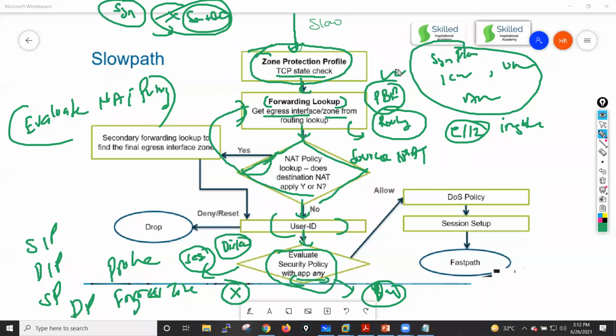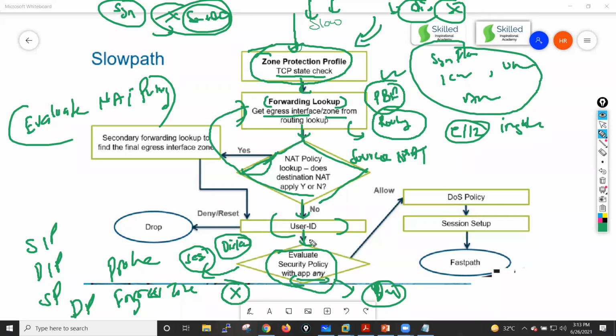So if a few other packets are also coming for the same flow, my firewall will not send these packets to the connection setup state. It will do the lookup on the connection table, and since the state is discard, it will right away block that packet at the session lookup, guys. It will not go through the zone protection profile, then the forwarding lookup, the routing lookup, then NAT policies. It will right away block there.